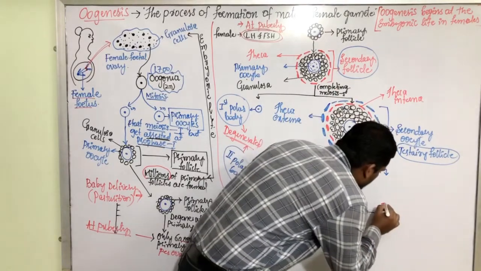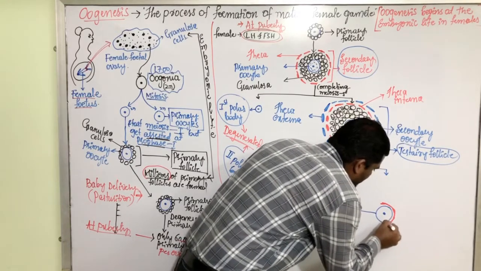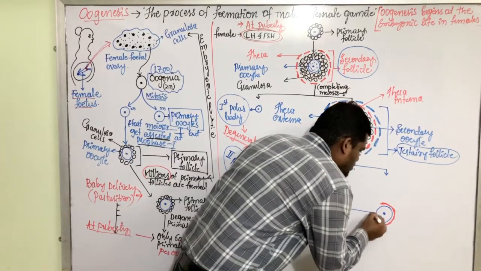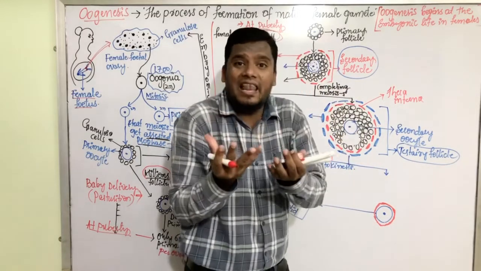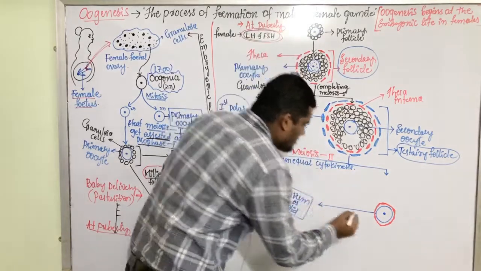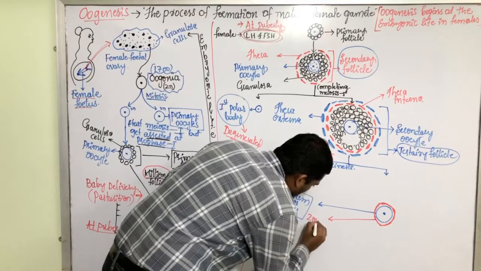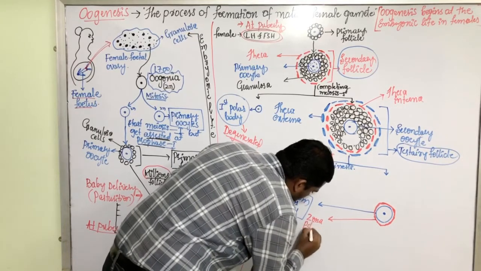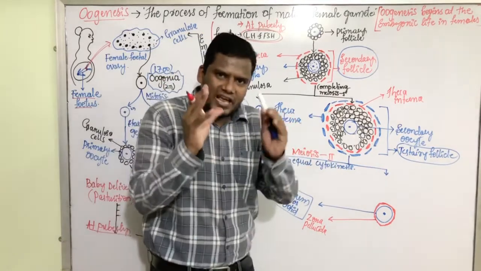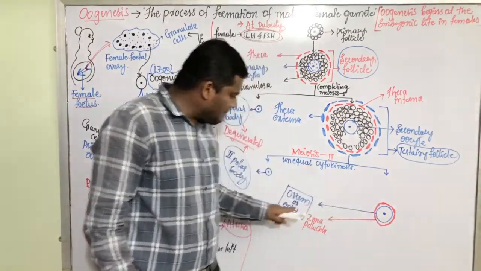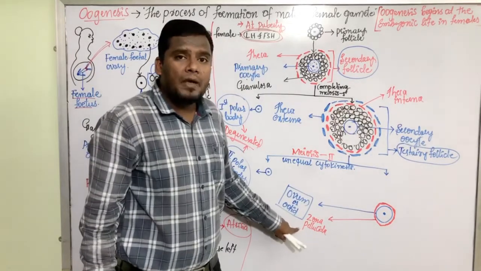a non-cellular jelly membrane around it. Made up of gels. It is not made up of cells. It is made up of a gel-like substance. This is called as zona pellucida. This non-cellular jelly membrane which is getting developed around the mature ovum, it is called as zona pellucida.